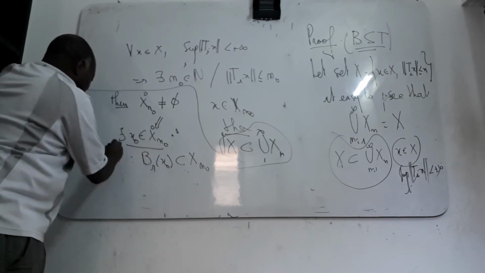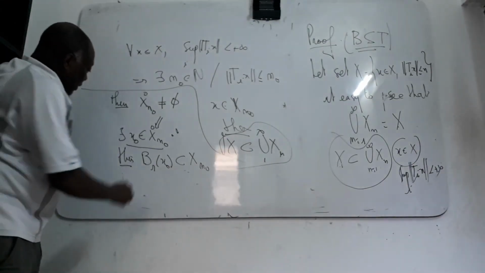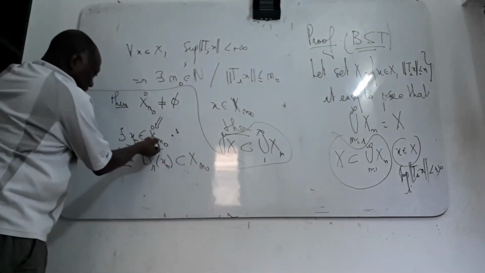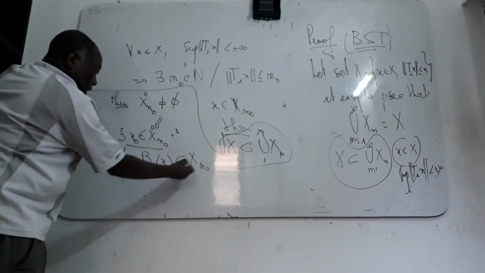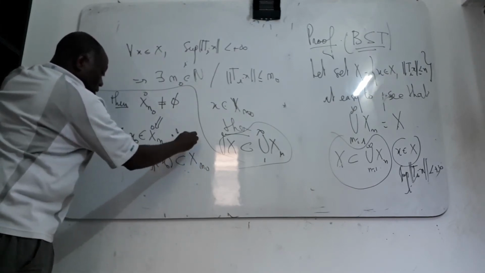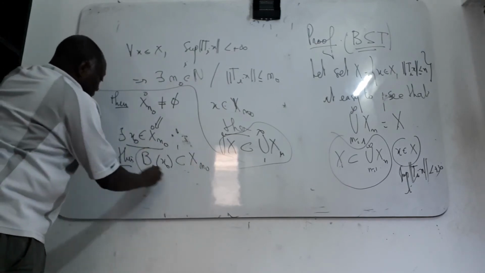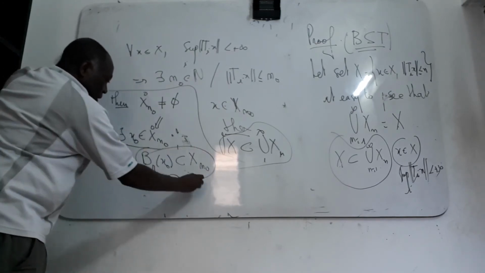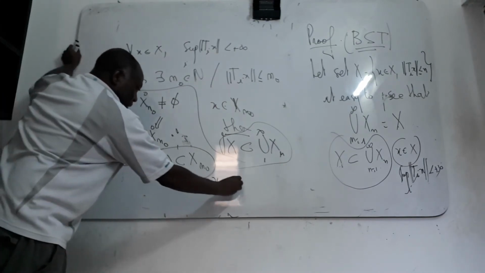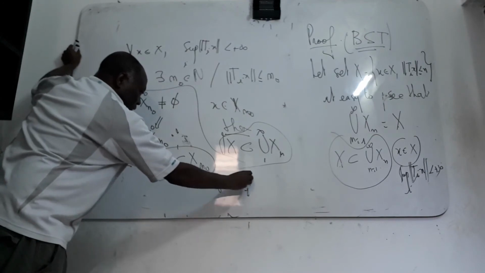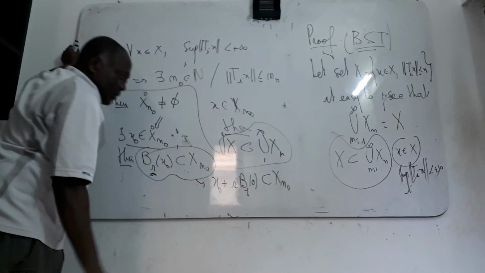Then the closed ball is contained in S_n0 because x0 is in the interior. Here, that means that x0 plus r B(0,1) is contained in S_n0.